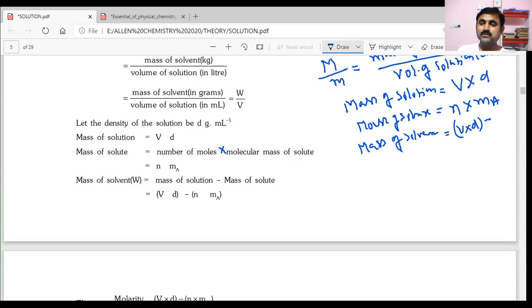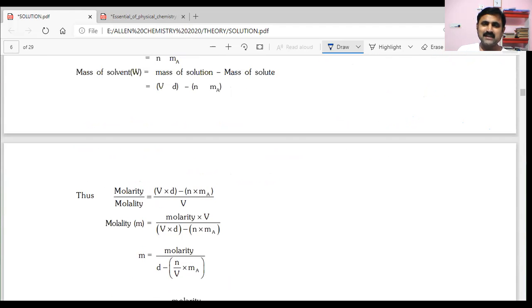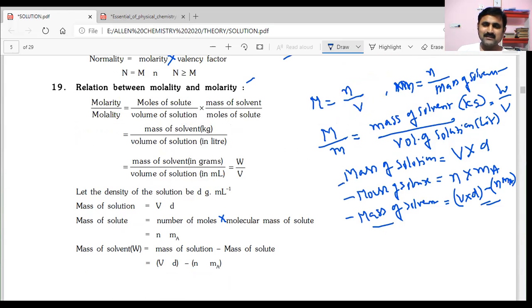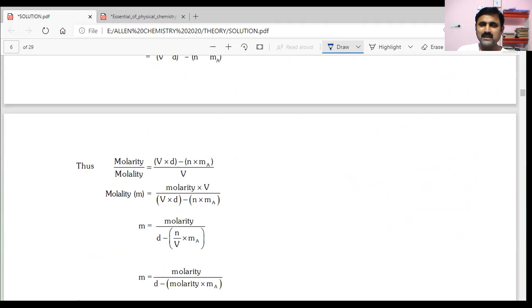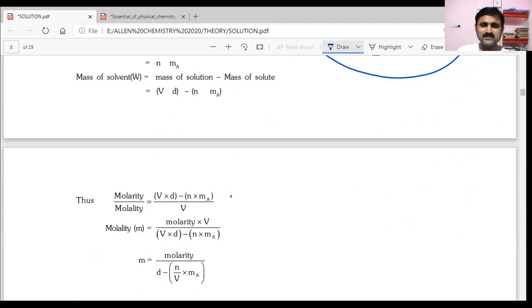Mass of solute you got is small n into MA. So we calculate all these things. Now if you substitute in the above relation, you will get V into D minus N into MA by V.